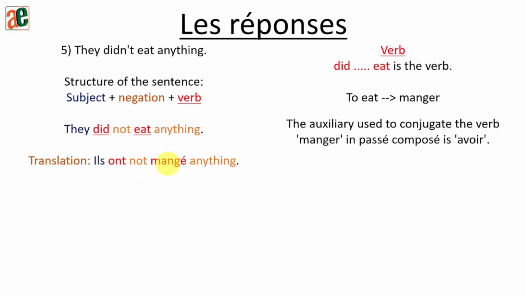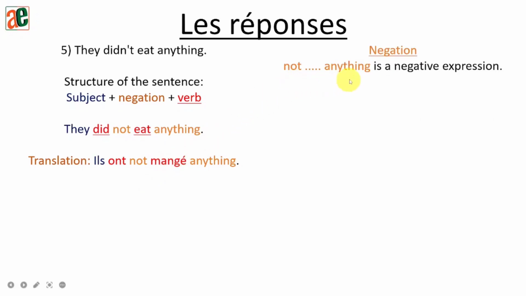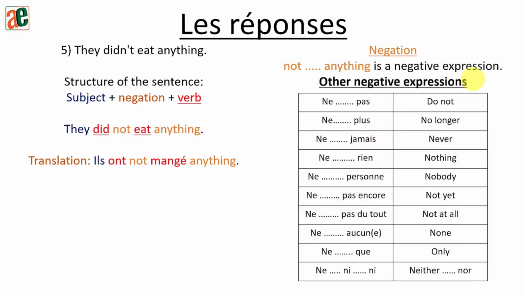So now the last part, not anything, is a negative expression. Let's see the table for our negative expression. So not anything can be replaced by nothing. Same thing. Okay. So nothing will be the negative expression here.